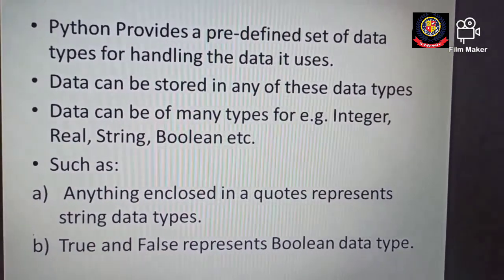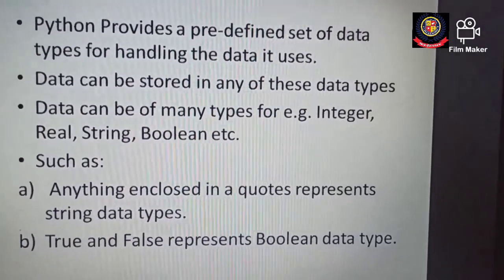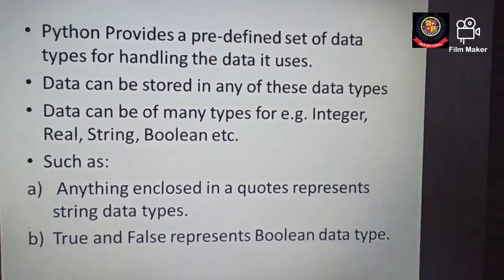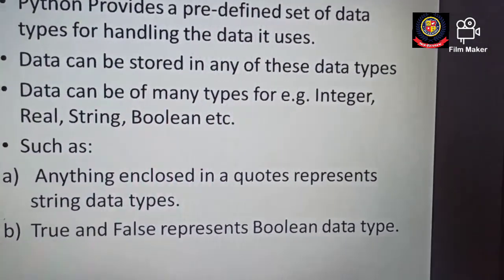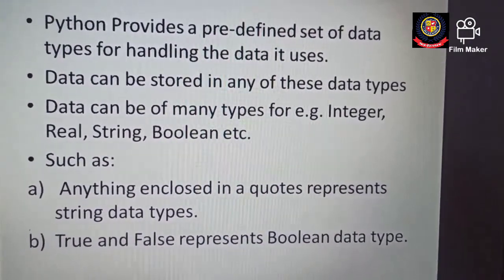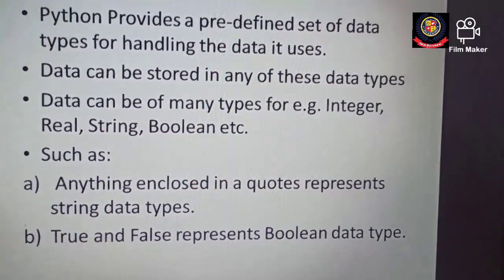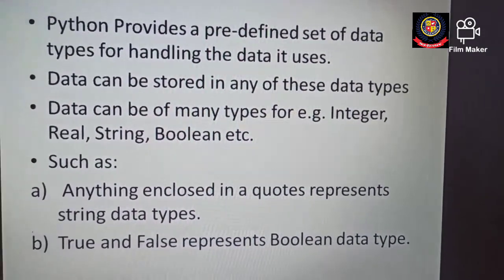So these are the data types. We have already studied in the previous chapter what integers are, what floating points are, what boolean is, and the meaning of string. We have already discussed this, but in this chapter we're going to discuss all of these in detail, plus three more data types: lists, tuples and dictionary.